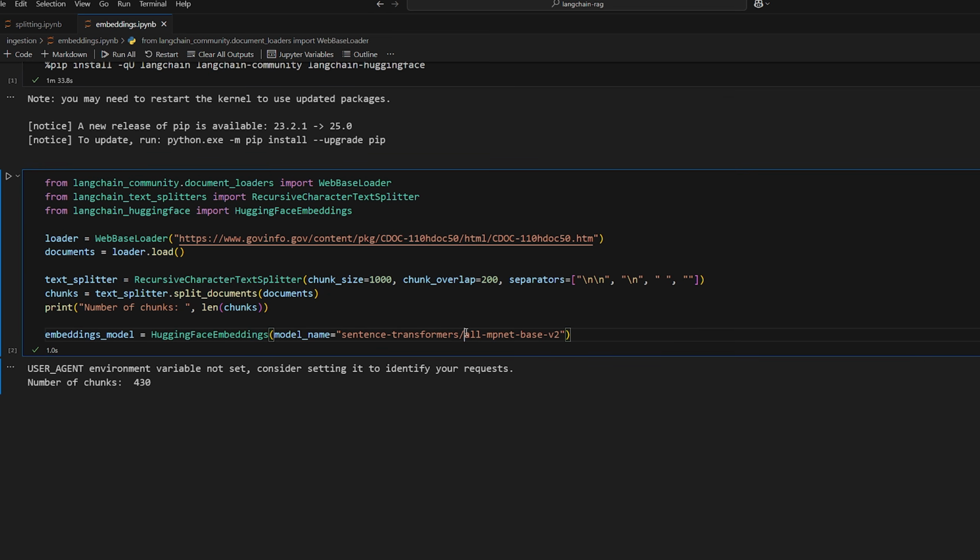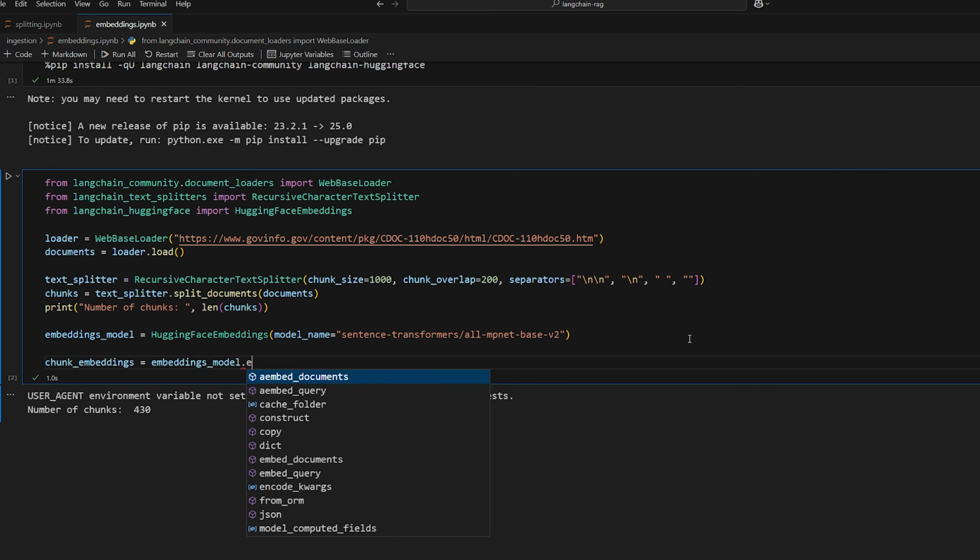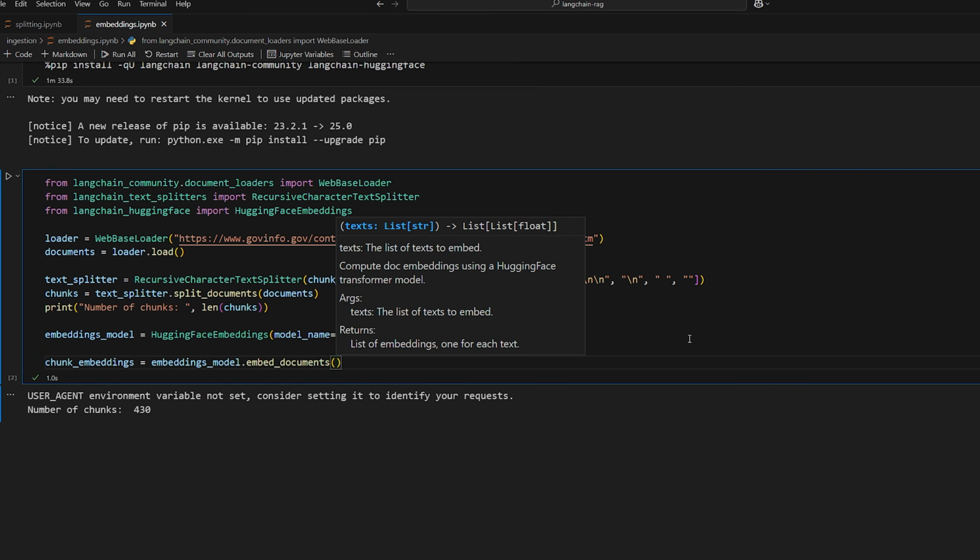Like I said, this is a very popular model, but you can swap it out for a lot of the different models on the leaderboard. Some of them you have to do extra steps for or install other stuff, but a lot of them are compatible. Once you have your embeddings model, now you can calculate embeddings for the different document chunks that you have. So we're going to do chunk embeddings is equal to embeddings model dot embed documents, which actually just takes in a list of strings.